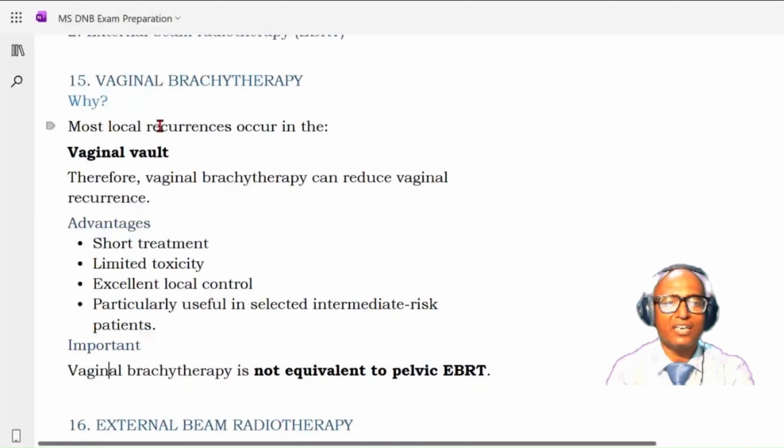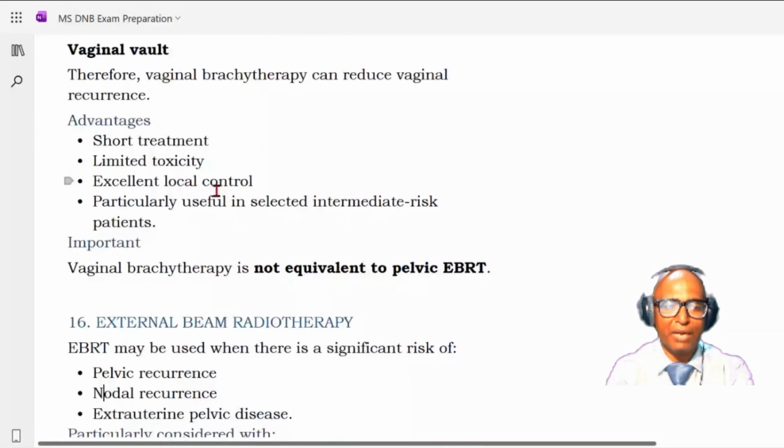Because most local recurrences will occur in the vaginal vault. Endometrial carcinoma recurrence is known to happen in the vaginal vault. Therefore vaginal brachytherapy can reduce the vaginal recurrence, and the advantage is that it is a short treatment, limited toxicity, excellent local control, particularly useful in selected intermediate risk patients. Vaginal brachytherapy is not equivalent to the pelvic EBRT. So intermediate risk patients, you will definitely give vaginal brachytherapy.